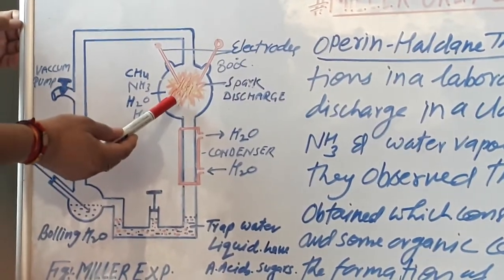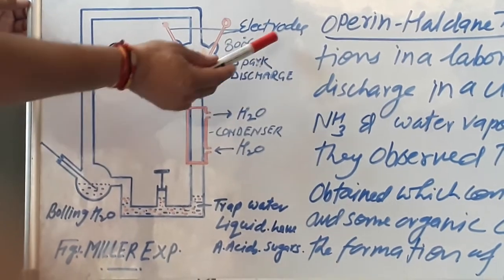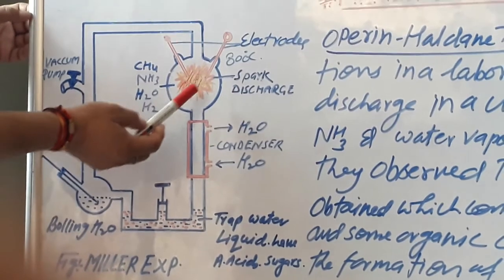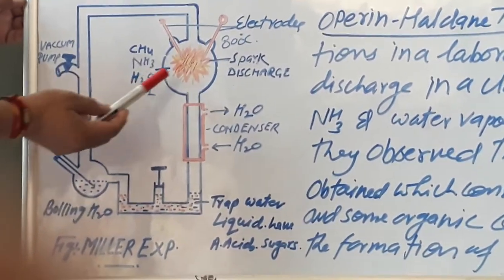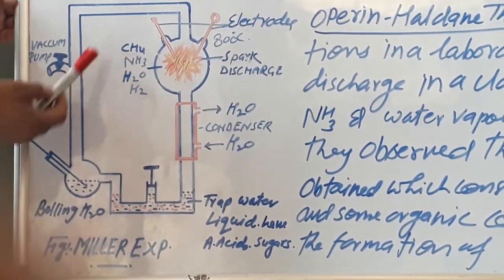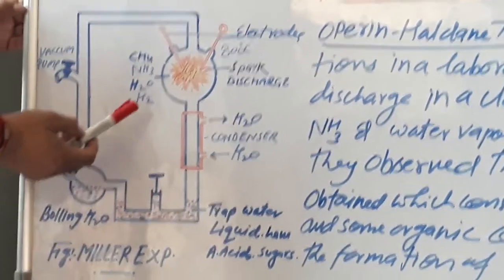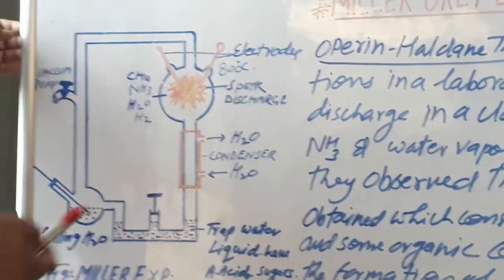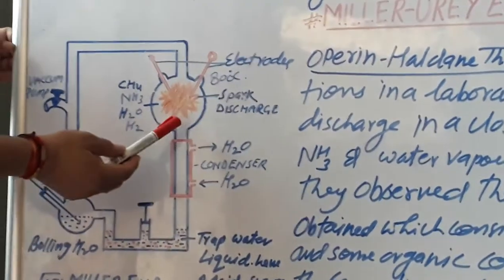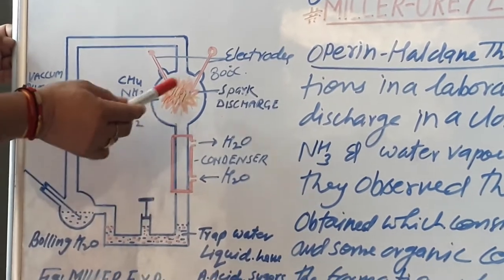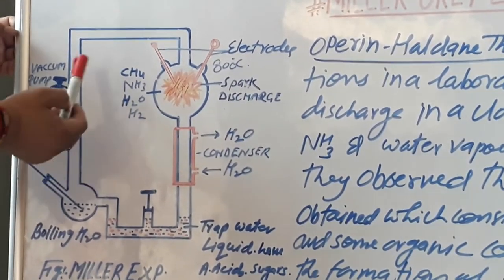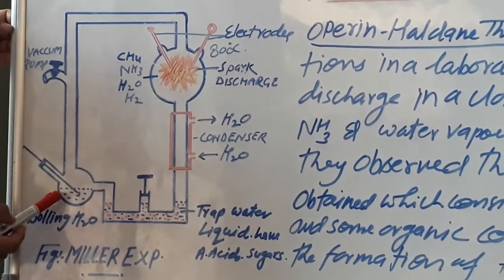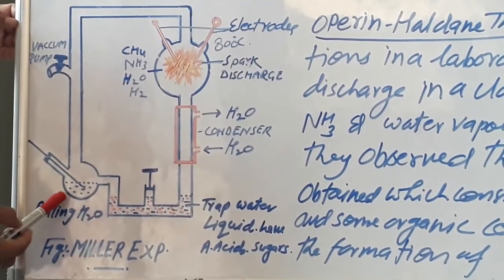This is the flask containing the electrodes, and the temperature maintained in this flask was 800 degrees Celsius. This flask contains methane, ammonia, water vapors, and hydrogen, as these were present in the primitive earth atmosphere. This is the condenser, which condenses the organic molecules formed after the reaction of these gases, and this is the trap water. This small flask contains boiling water.